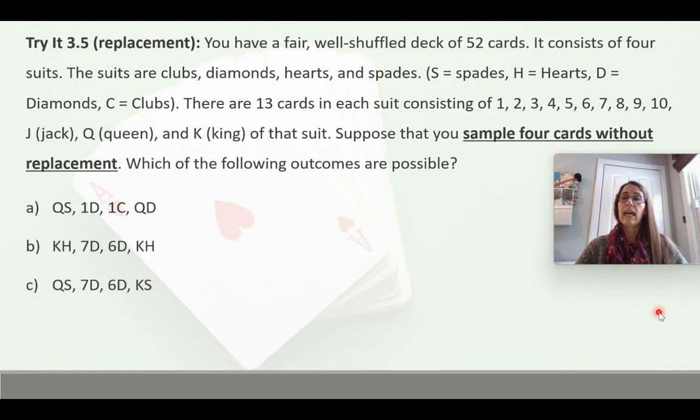So can we get the Queen of Spades, the Ace of Diamonds, the Ace of Clubs, and the Queen of Diamonds? It's possible because none of those repeat. So that could be what we get. Can we get the King of Hearts, the 7 of Diamonds, the 6 of Diamonds, and the King of Hearts? No, because we can't pick the King of Hearts twice if we don't replace it. And then the Queen of Spades, the 7 of Diamonds, the 6 of Diamonds, and the King of Spades. Is that possible without replacement? It is.